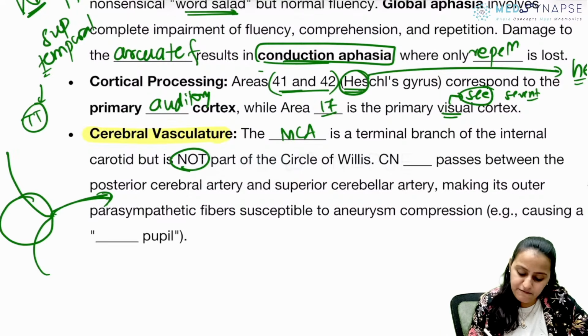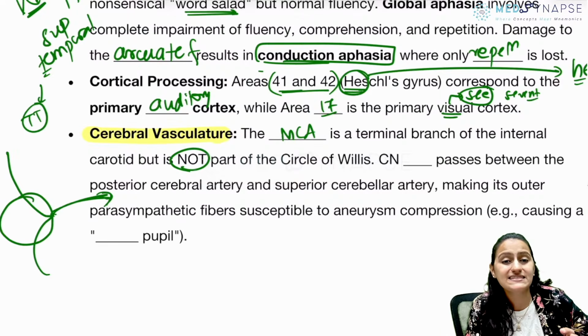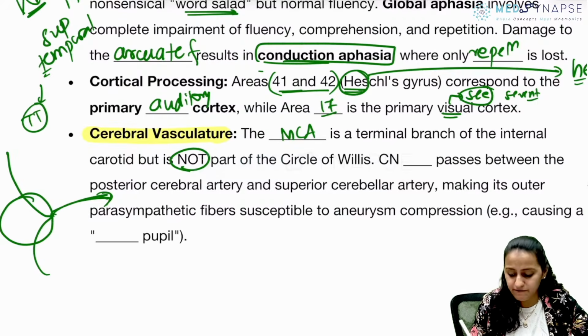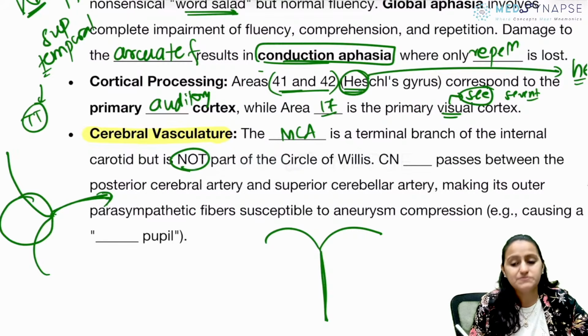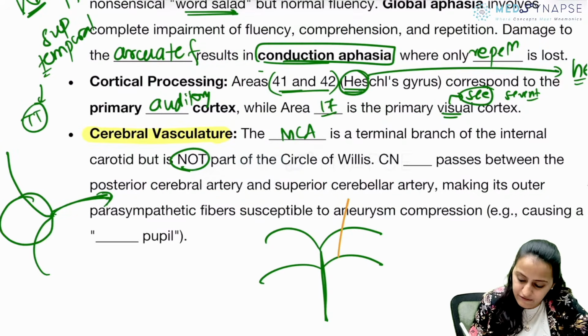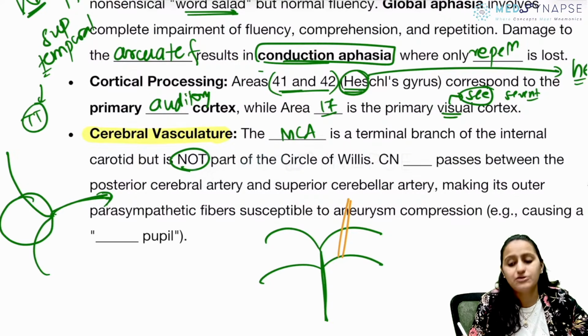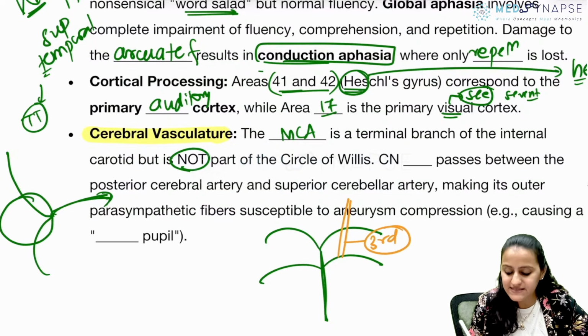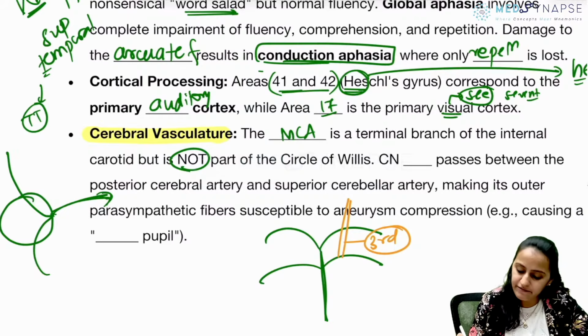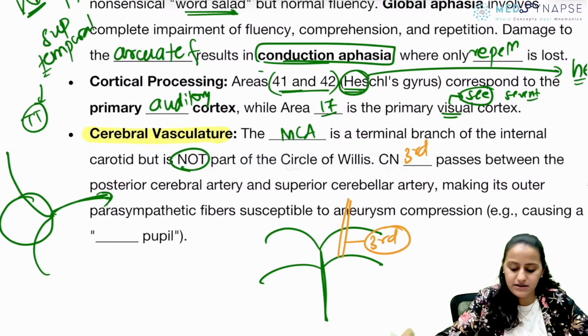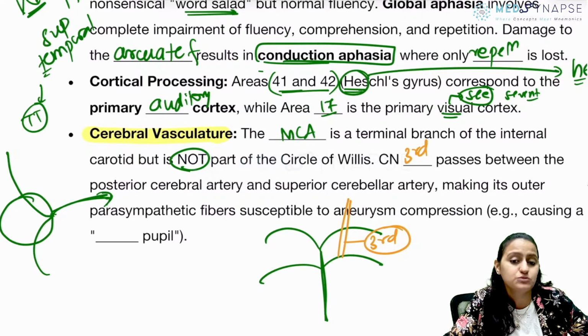Which cranial nerve passes between the PCA and the SCA? PCA and SCA come from which artery? So you have basilar artery. Terminal branch is PCA, second branch is SCA, and the nerve going in between these two arteries. It is what nerve? It is the third cranial nerve. Okay, very important. It is cranial nerve third which passes between these two arteries.